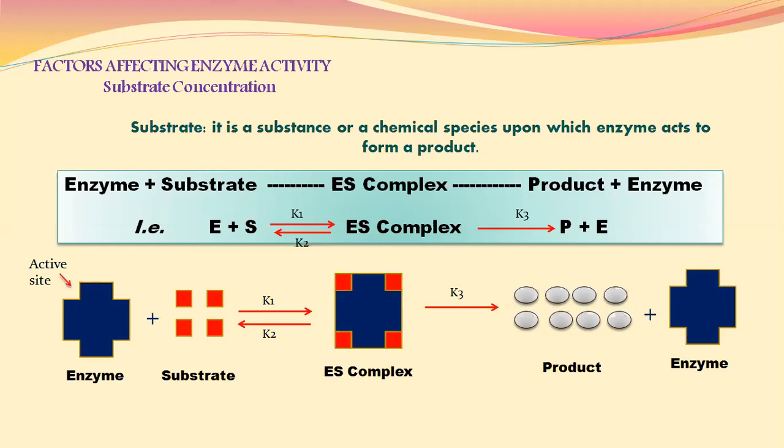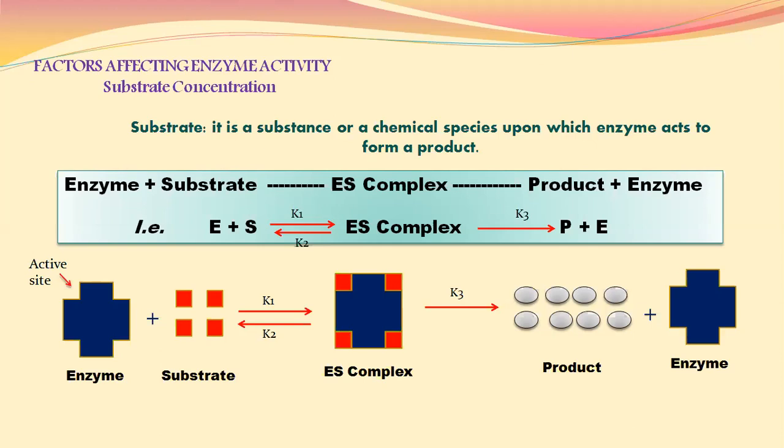As four substrate molecules are there, eight product molecules are formed, and enzyme is again liberated. Here we have considered the simple or basic reaction. Four active sites are there on the enzyme, and with relation to four active sites, we have taken four substrates. But what will happen if the substrate number varies?